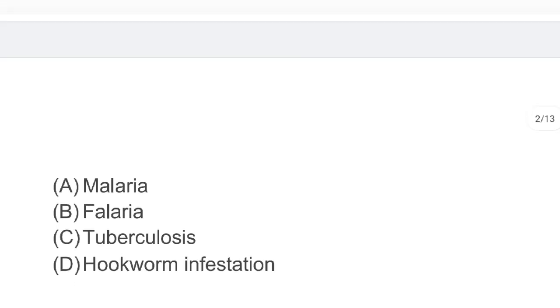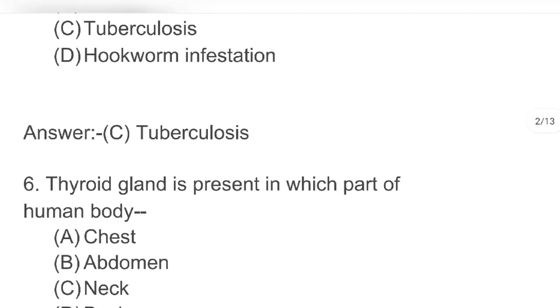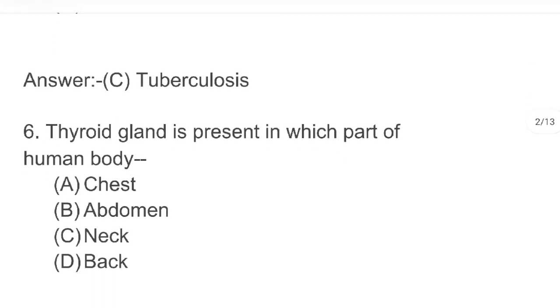Next, following is a contagious disease. A. Malaria B. Tuberculosis C. Hookworm infestation. Answer C. Tuberculosis.